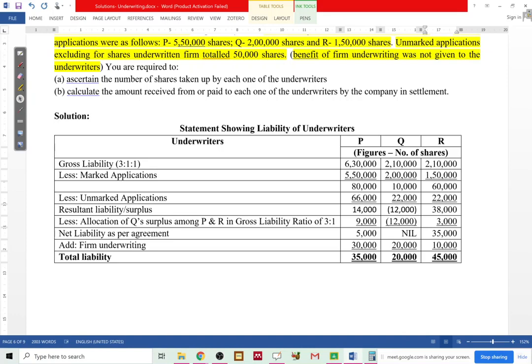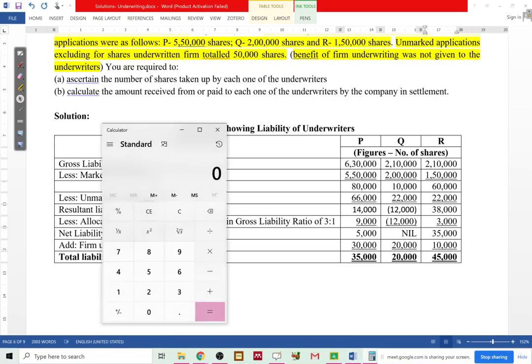Okay, so 35 plus 20 plus 45 is what the underwriters are taking. Let's just see how much it totals up to, just for cross verification, nothing else. Plus 45,000, you get 1 lakh.